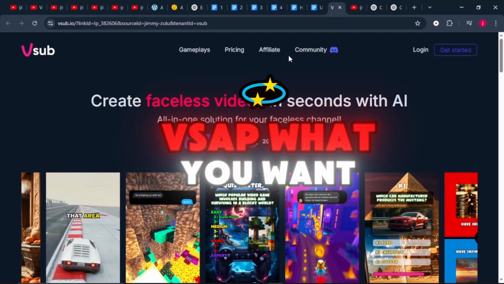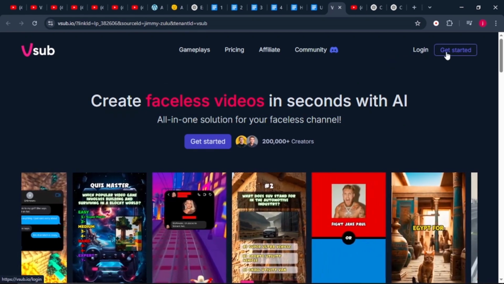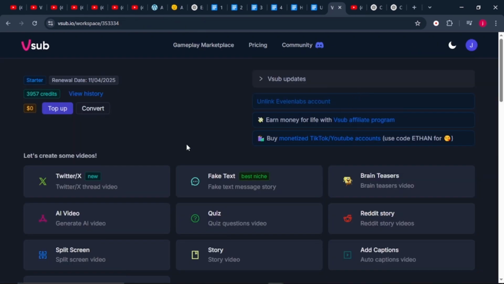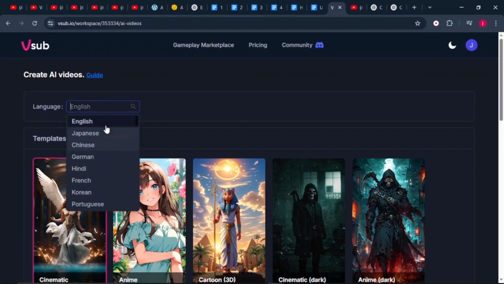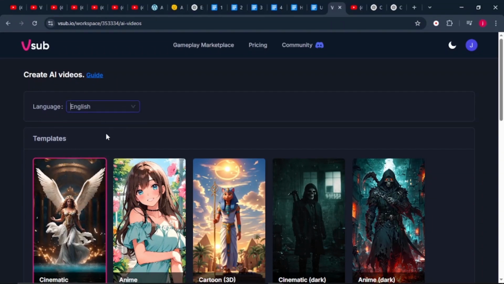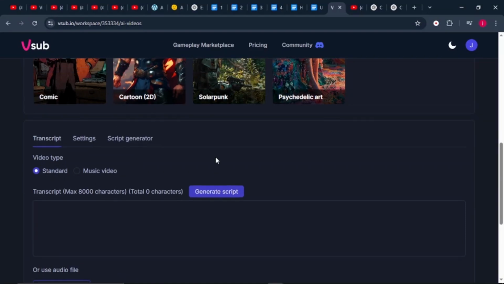So once you're on Vsub, what you want to do is click on login or get started if you do not have an account. And once we log in, what we want to do is come to this icon that says AI video, and once this interface opens up, the first thing that we need to do is to choose a language. There are multiple languages, but we'll stick to English. Then once that is done, we need to choose a template that we're going to go for. I will select Cartoon 3D. There are 9 different templates. Go for the one that you really love. From here, we need to scroll down.